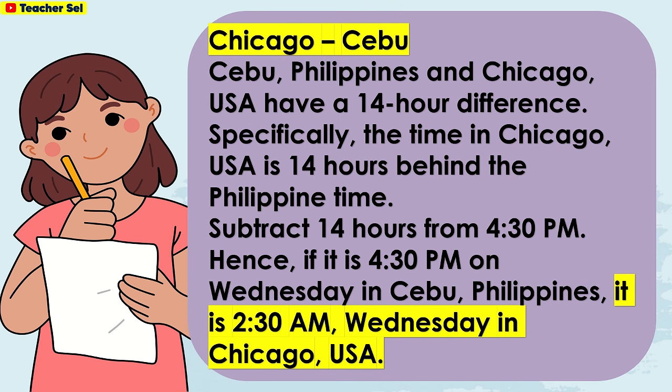For Chicago to Cebu, Cebu, Philippines and Chicago, USA have a 14-hour difference. Specifically, the time in Chicago, USA is 14 hours behind the Philippine time. Subtract 14 hours from 4:30 p.m. Hence, if it is 4:30 p.m. on Wednesday in Cebu, Philippines, it is 2:30 a.m. Wednesday in Chicago, USA.